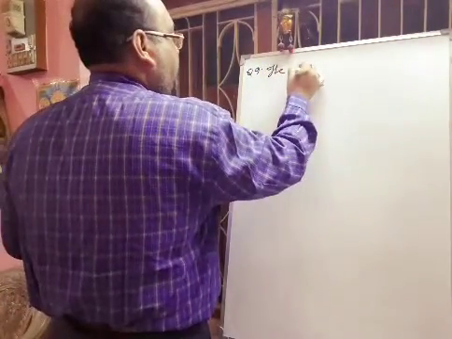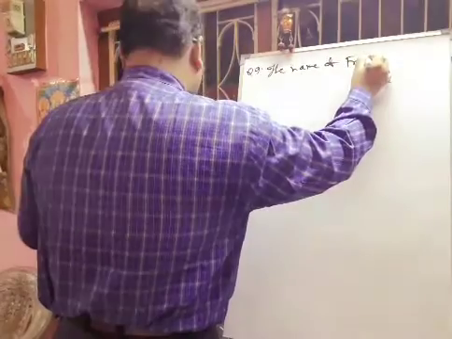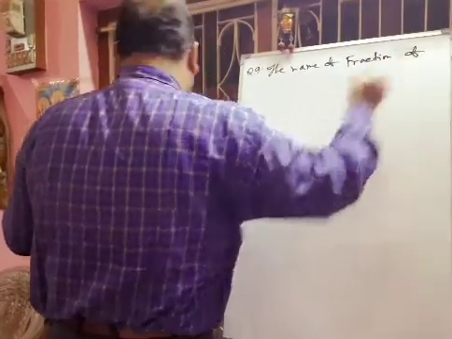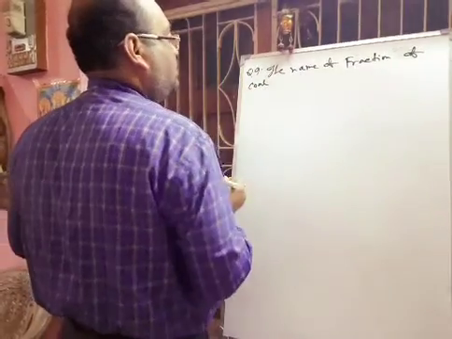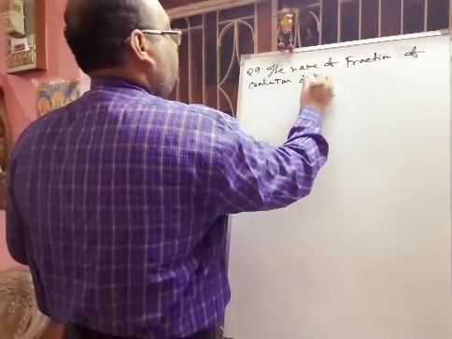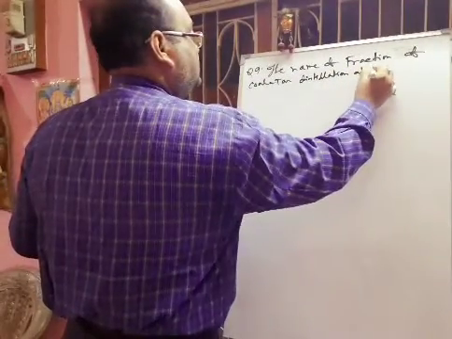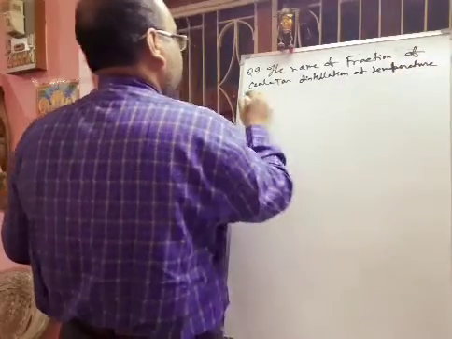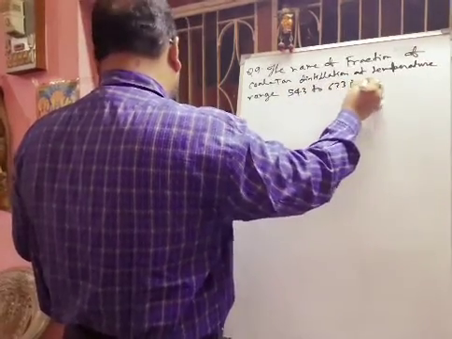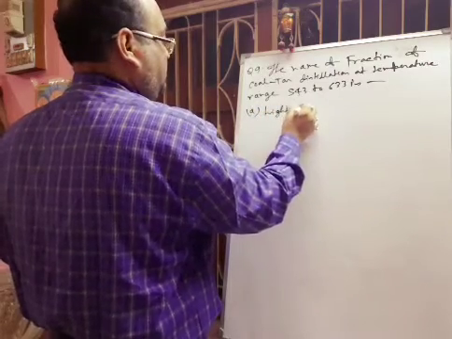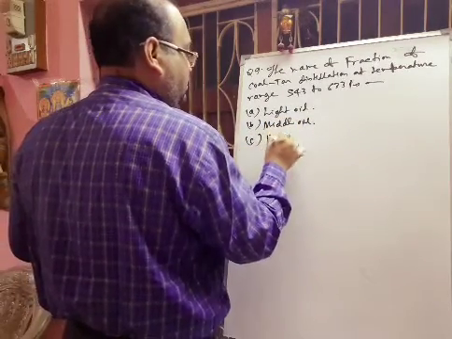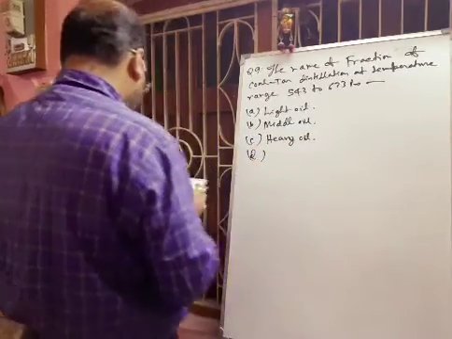The name of the fraction of coal tar distillation at temperature range 543 to 633 is, option A is given light oil, option B is given middle oil, option C is given heavy oil, and option D is given green oil.